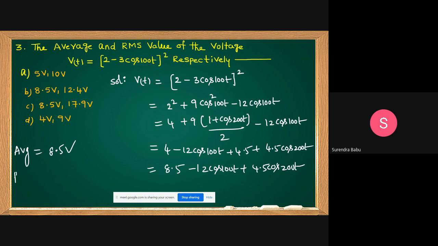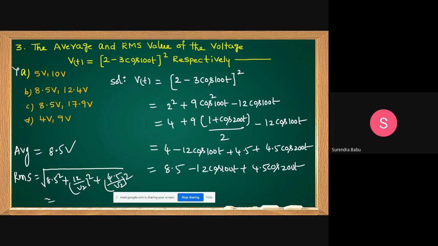What is the RMS value? Here are the frequencies equal or unequal? Unequal, sir. Directly go for the Fourier series formula. 8.5 square plus 12 by root 2 whole square plus 4.5 by root 2 whole square. Is it correct? Then you can find that. How much can you get, students?